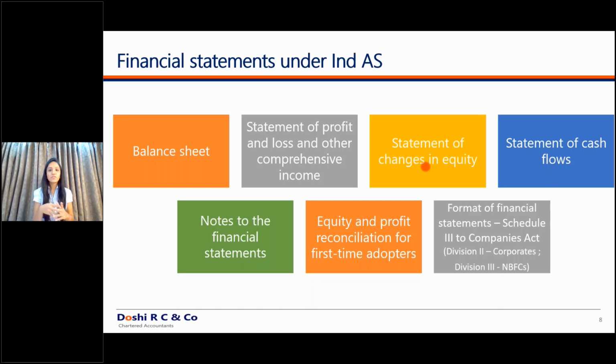Balance sheet is the same as we have it under any GAAP. Statement of profit and loss is the same. Other comprehensive income: now there are various components for which your routine profit and loss, or your normal profit and loss, should not get impacted. These kinds of items have been listed under Ind AS. Only such selective items have to be published or disclosed under other comprehensive income. Other comprehensive income is nothing but just a statement, in which certain line items are provided.